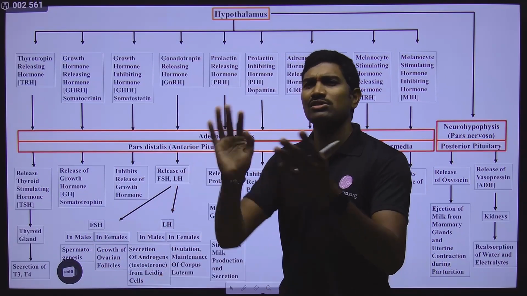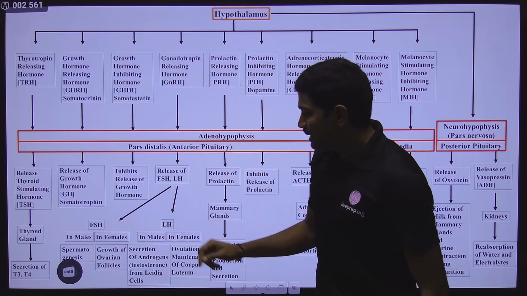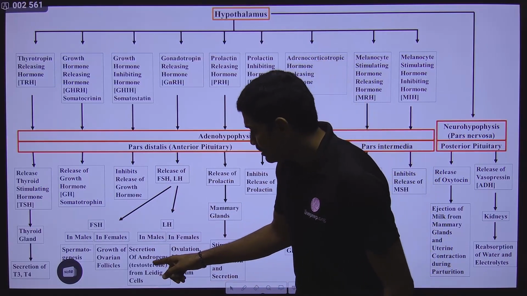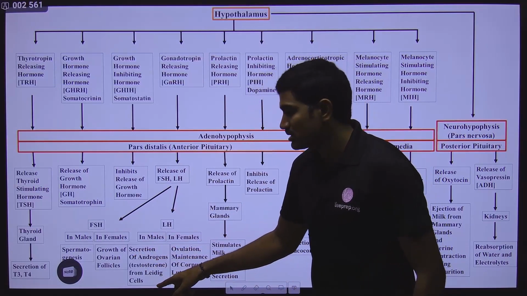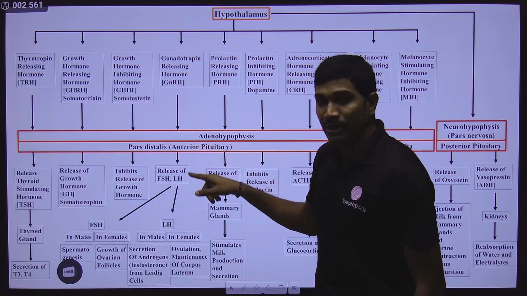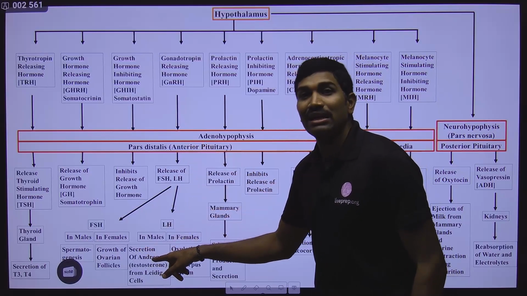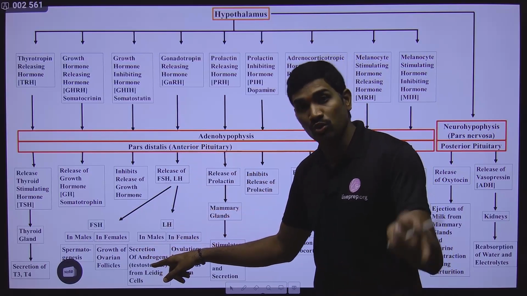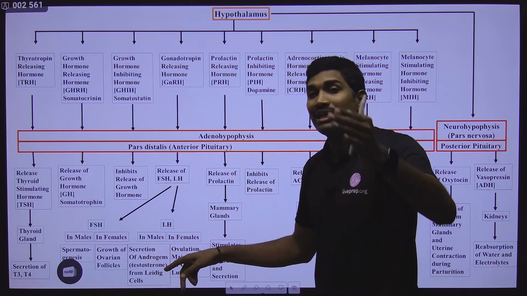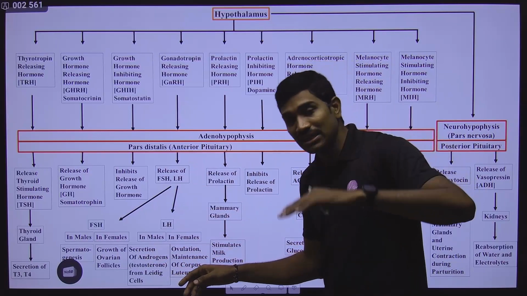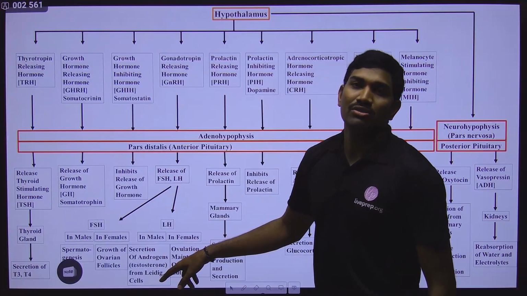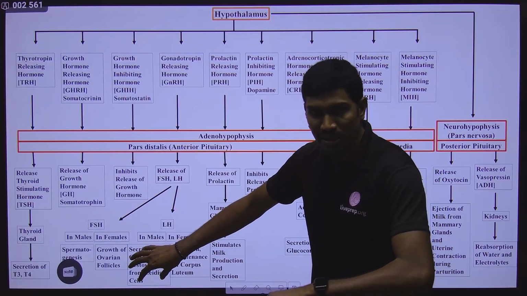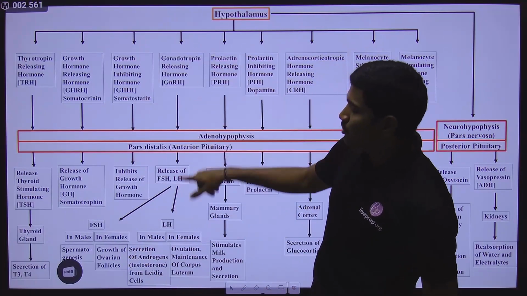Even the androgens are also helping in spermatogenesis. But regarding the LH function, you just observe carefully in the males. Secretion of androgens, that is testosterone, from the Leydig cells. That means LH from the pituitary gland is acting on these Leydig or interstitial cells, so that the Leydig or interstitial cells present within the testis are producing this particular testosterone. Anyhow, here you are studying only this, but the relation also you need to understand.